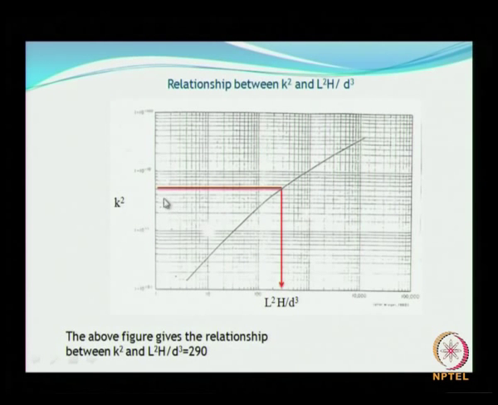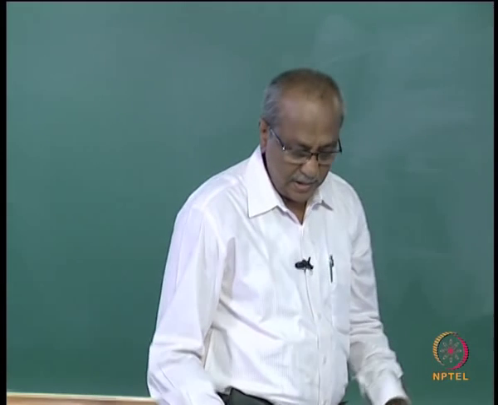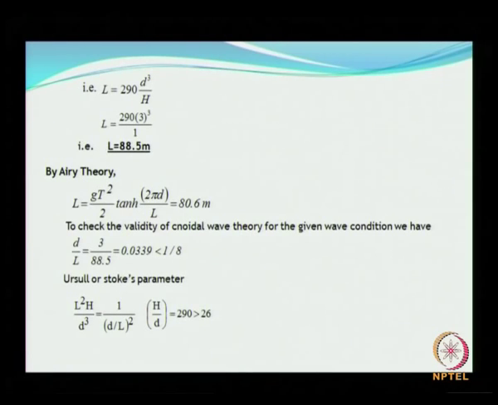This shows the relationship between this k square, which you have determined from the earlier plot, to get you to the value for L by d square, that is nothing but the Ursell parameter, and the Ursell parameter is working out to 290. Naturally it is greater than 26, so it is following sinusoidal wave theory.